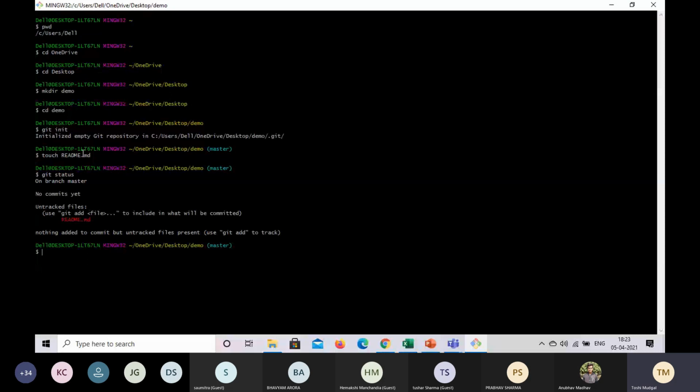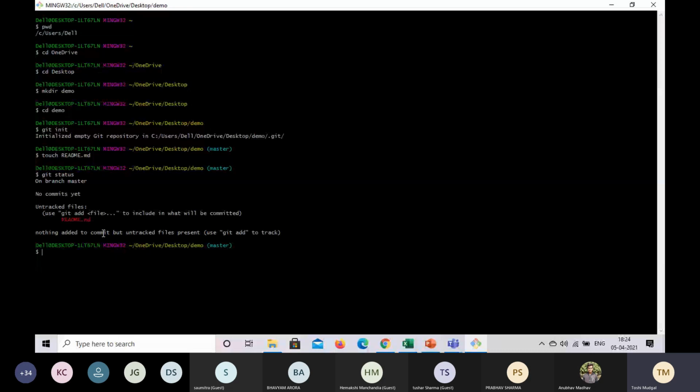Now, as it instructs us, let's add this file first. The reason we use the dot here is that we want to add all the files that are not tracked yet. If you want to add a particular file, instead of the dot you can also specify the file name.